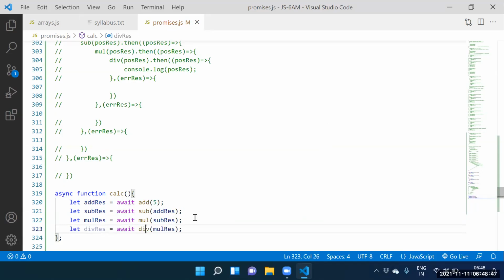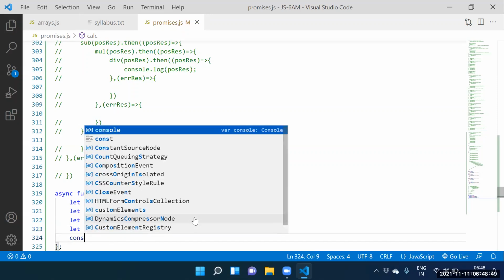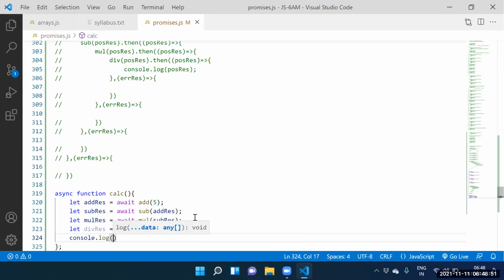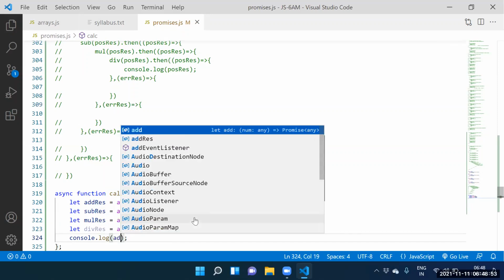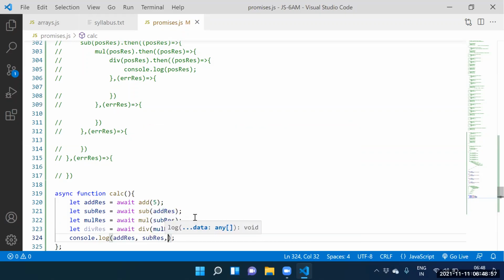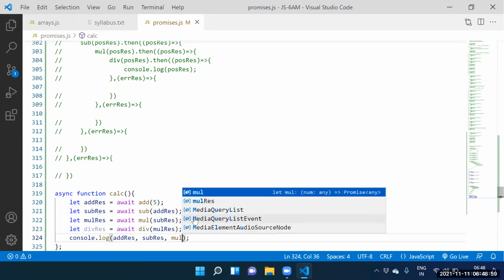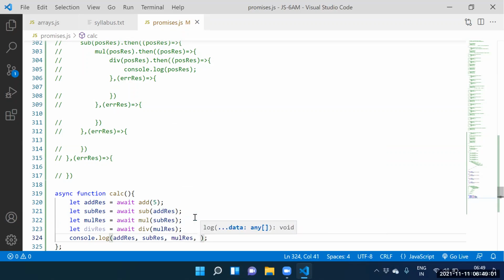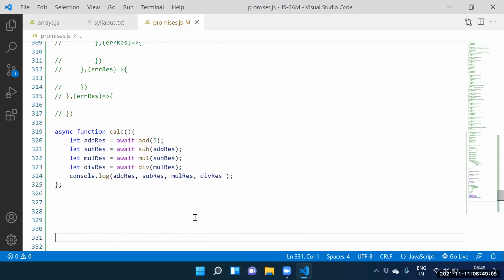Guys, can you print all the results? Yes. How to print all the results? Console.log of add result, next one is the subtraction result, next one is the multiplication result, next one is the division result. All the 4 results we need to print. Yes, say this one here itself.